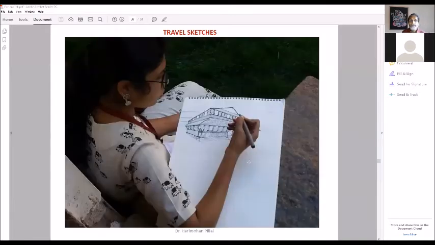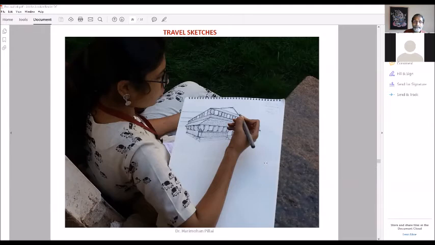Okay, now I'm going to show you students' work, how students also sit in. So this is what you should be doing whenever you travel. It doesn't matter where you are, what you are sketching. What matters is that you find some 10-15 minutes of peace for yourself, sit in one corner, take out your sketchbook, and happily do some sketching, because it gives you tremendous satisfaction when you complete the sketch, that you have achieved something. If you do one sketch every day like this, it will not only develop your skill, but you will also get immense satisfaction doing all this.